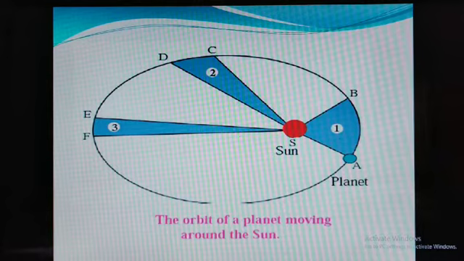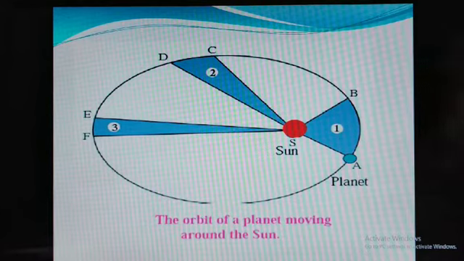These are A, B, C, D, E, F. The distance traveled from A to B is considered as 1, the distance traveled by the planet from C to D is considered as 2, and the distance traveled from E to F is considered as 3. You have three areas: area 1, area 2, area 3. The radius is different; the distance from the sun to those points is different.